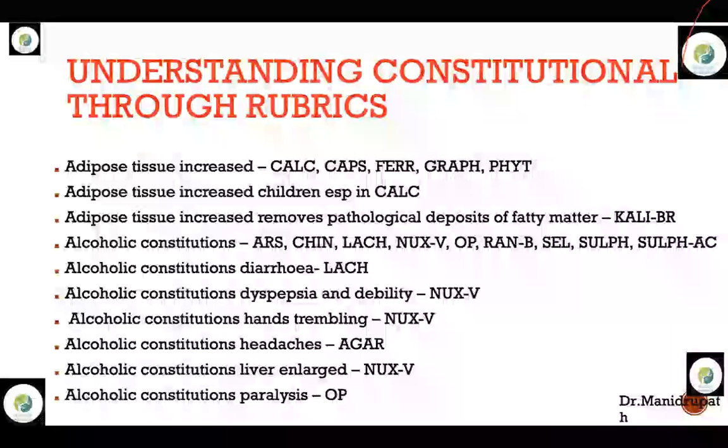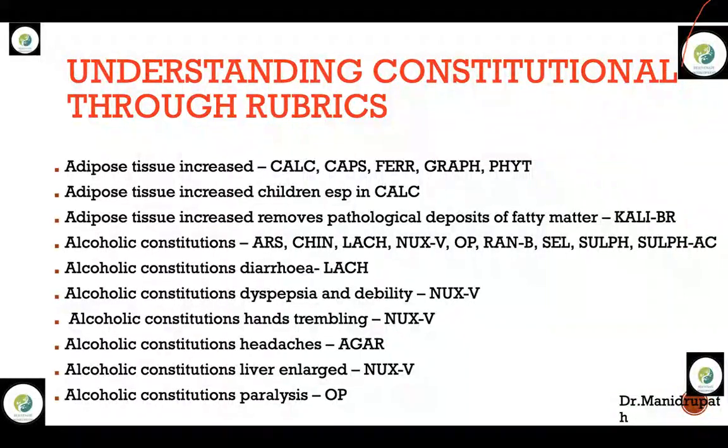Alcoholic constitutions with liver enlargement is Nux vomica. Liver pathology with history of alcoholism can be Nux vomica. Match with other totality of symptoms as well. Alcoholic constitutions with paralysis, the remedy is Opium. There is a lot of sleeplessness, a lot of painlessness characters can be Opium. This is how you need to differentiate.